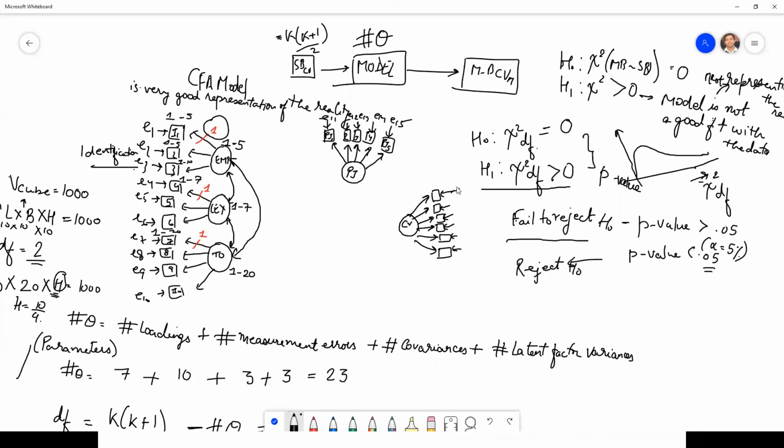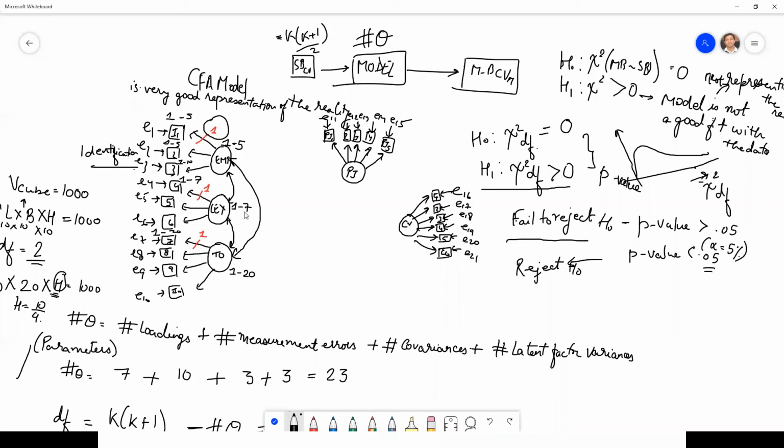Right? And this becomes E16, E17, E18, E19, E20, E21. And then this is our item C, let's call this C1, and this becomes C6, 5, 4, 3, 2, and this is 1.